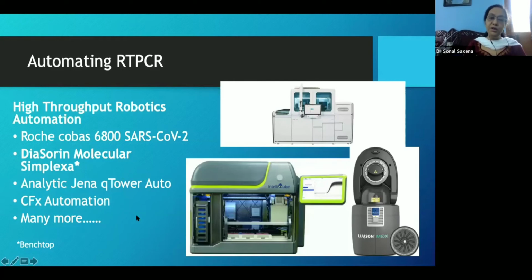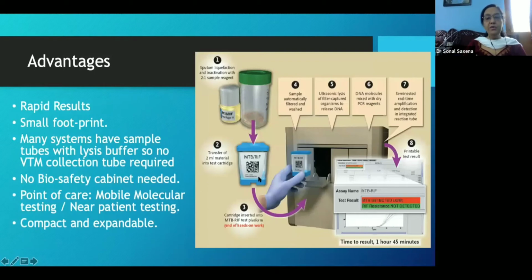Then there are a few which are basically robotic based liquid handling systems, which when coupled with an RT-PCR system can make an automated system, and that's how they can function. The advantage of using these is that you just fill it, forget it, and shut it. This is just a diagram showing you how it works with MTB, and how this has been working for quite a number of years now in the tuberculosis control program, and now the TB elimination program.